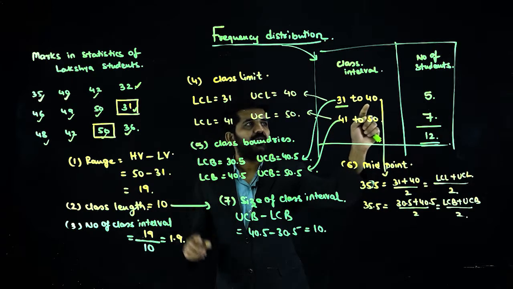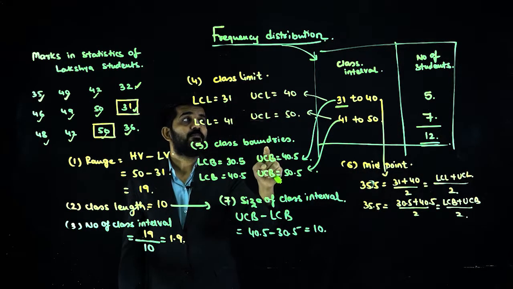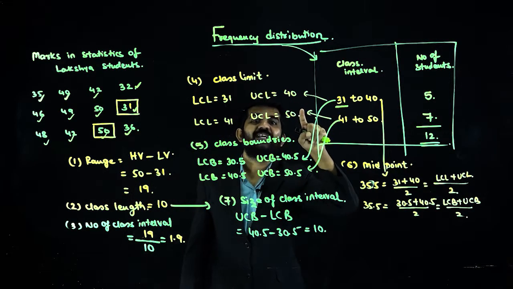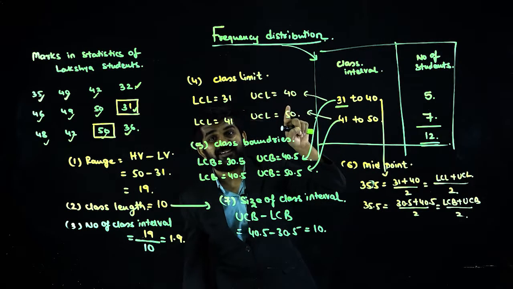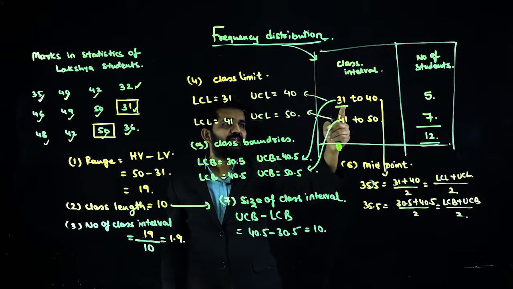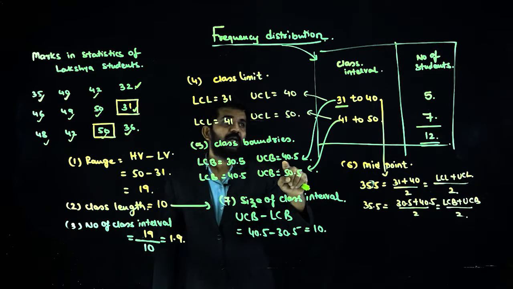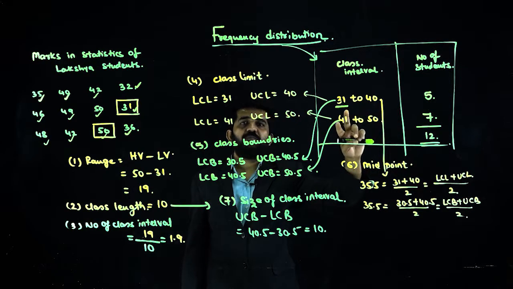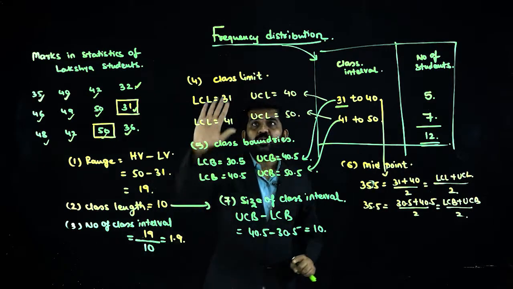Class limit. Lowest number is lower class limit. Highest number is upper class limit of that particular class. Class boundaries: what was the previous figure? If the previous figure is 31, then it will remain 31. But if the previous figure is 30, it will be 30. So between 30 and 31 it will be 30.5. That is the lower class boundary. Upper class boundary: between 40 and 41 the mid figure is 40.5. So these are class boundaries.